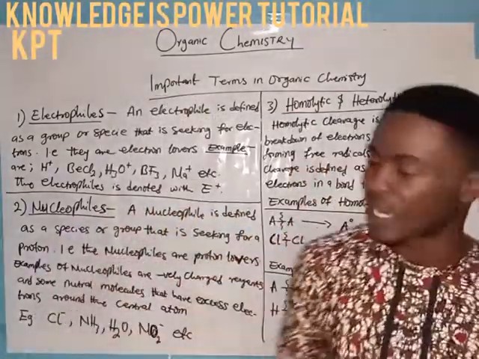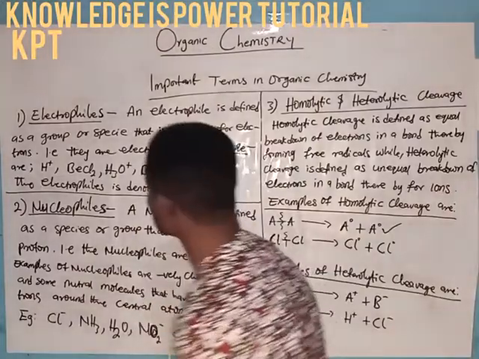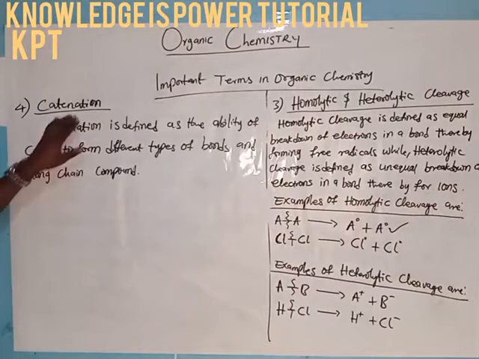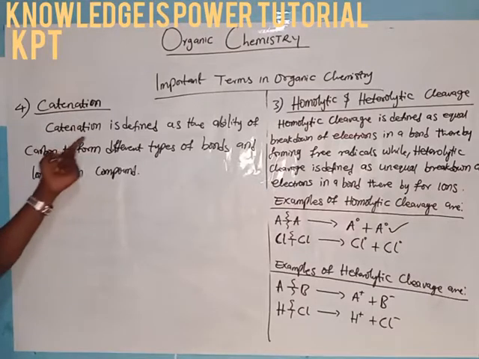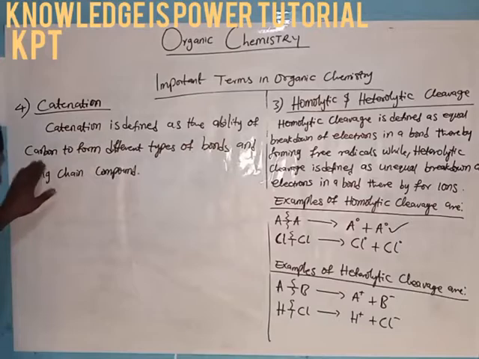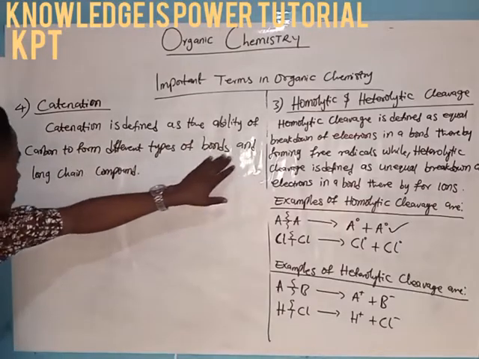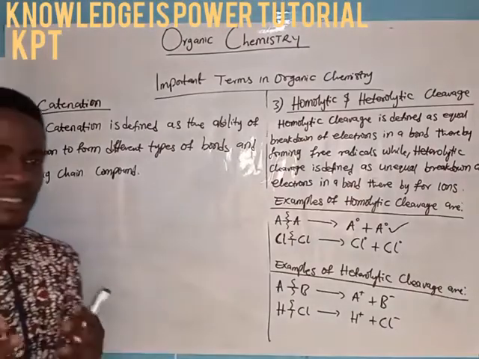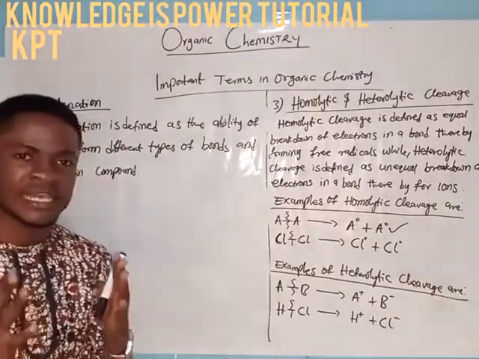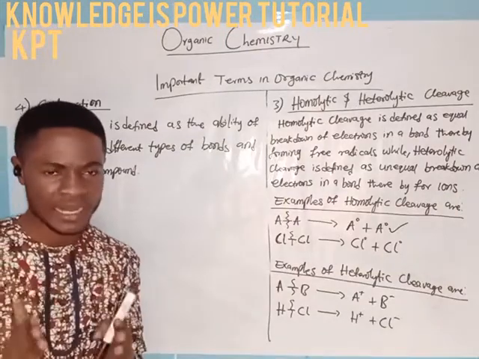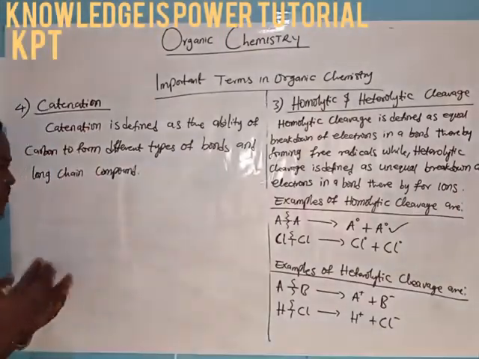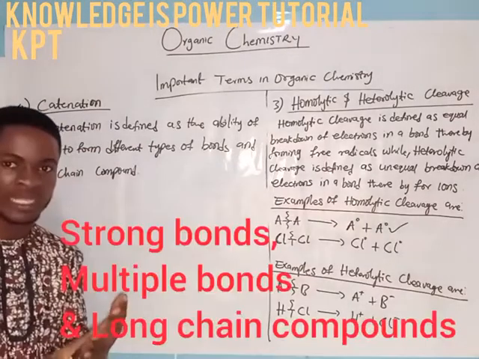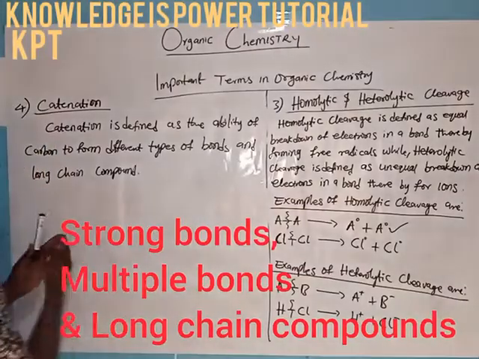We are also going to see another important term, which is catenation. Like I have on the board, catenation is defined as the ability of carbon to form different types of bonds and long chain compounds. Very important. It means that carbon has a unique property, a peculiar characteristic, which allows it to form strong bonds and multiple bonds, or even a long chain compound.